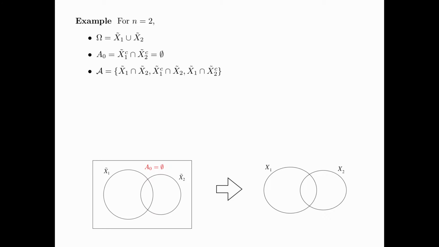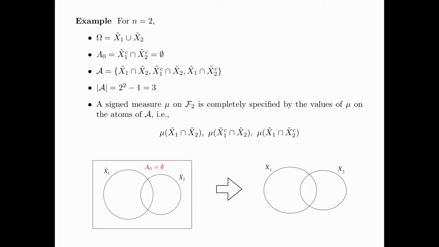In this information diagram, the non-empty atoms are X1 tilde intersect X2 tilde, X1 tilde complement intersect X2 tilde, and X1 tilde intersect X2 tilde complement. These are indicated in the information diagram. Note that the size of A, namely the number of non-empty atoms, is equal to 2 to the power 2 minus 1, which is 3.